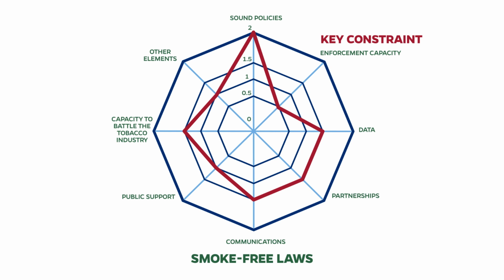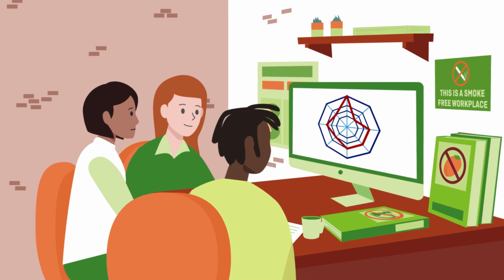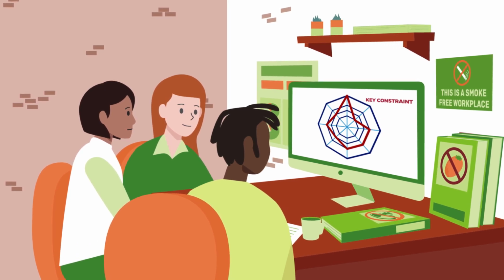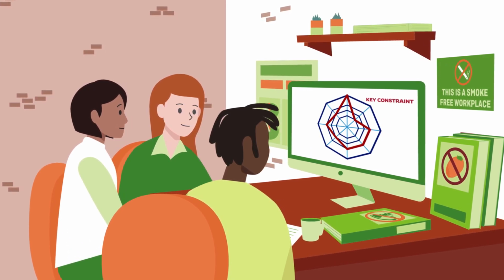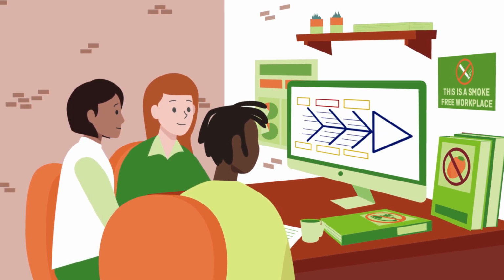These tobacco control elements are fluid as conditions evolve and as individuals and stakeholder groups change. The assessment scores will also change. So this type of assessment exercise needs to be performed regularly to stay current. Now that you have determined the key constraint, you are positioned to move on to the next exercise to find the root causes of the constraint and solutions to overcome them.